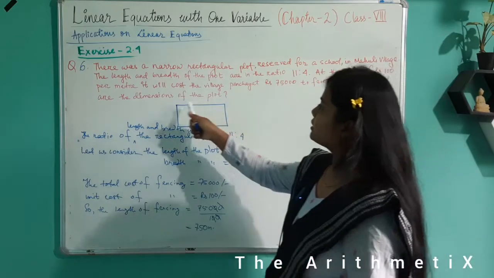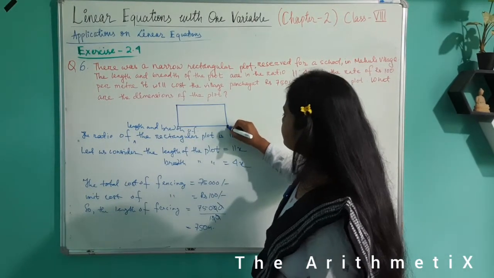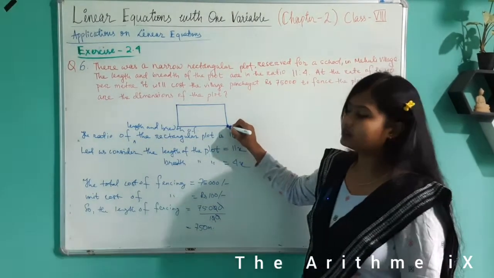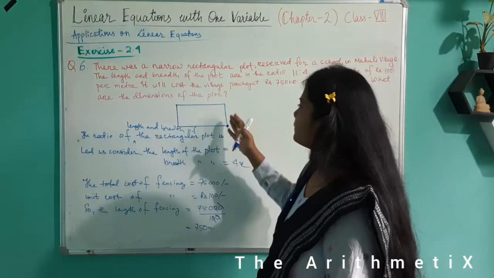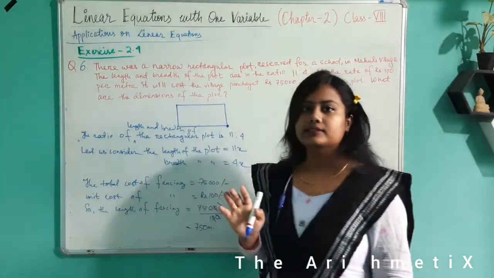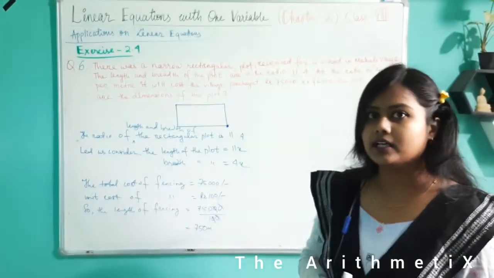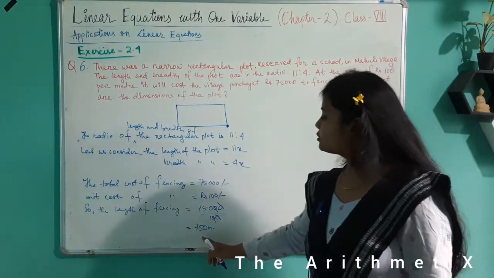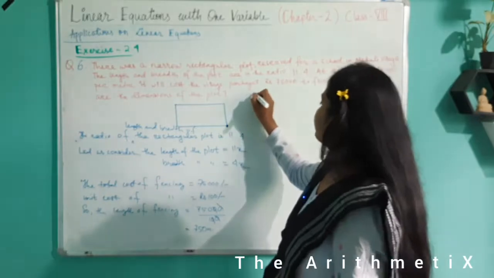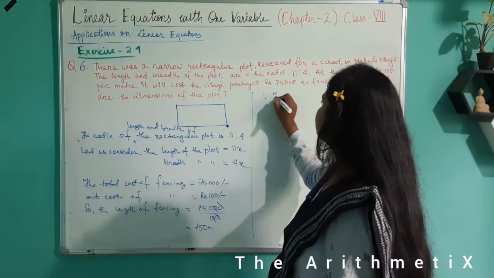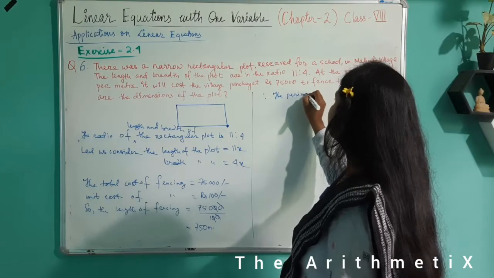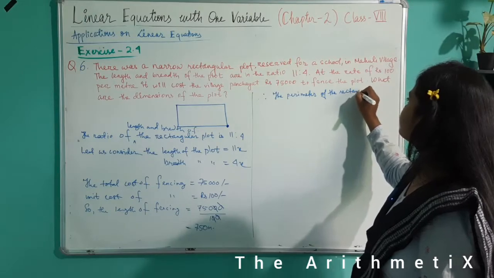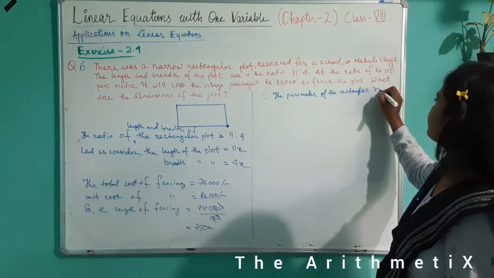So see, this is a rectangular plot. If we start fencing from here, we need to proceed as this and come to this at last. So the total area will be fenced, and this total length is supposed to be the perimeter of the rectangle. The total surrounding is called the perimeter. So this is also equal to the perimeter of the rectangle. Therefore, the perimeter of the rectangle is 750 meter.